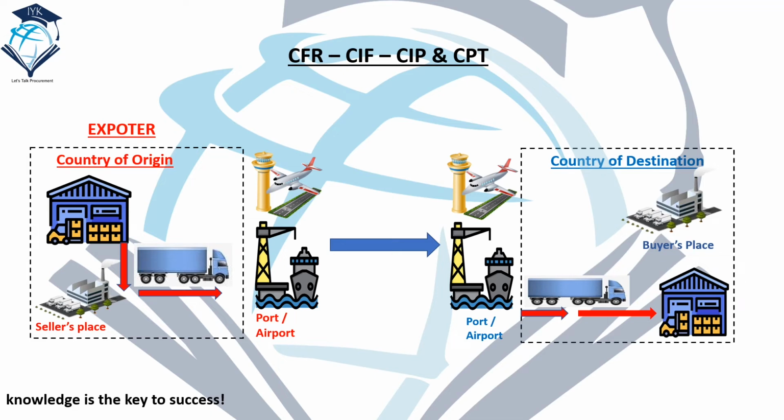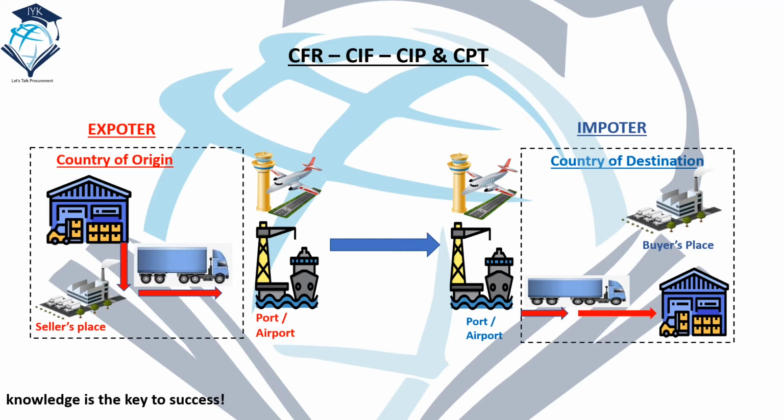In the CFR, from the nearest port of the exporter or seller, shipment loading, customs clearance and dispatch the shipment from origin, like USA. All the costs incurred at the origin till loading items in the ship will be covered by the exporter. The importer will process the customs clearance and loading into the truck, then move the shipment to the buyer's warehouse in UAE. All these costs will be covered by the importer.